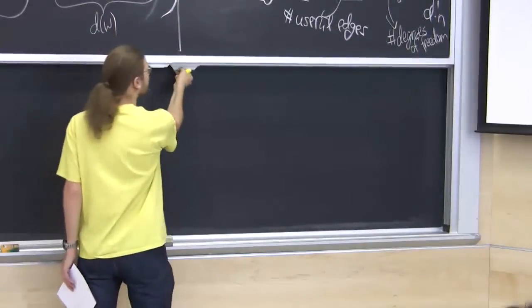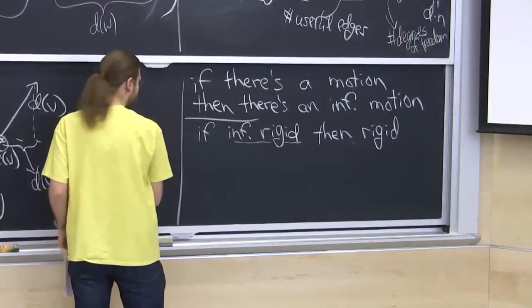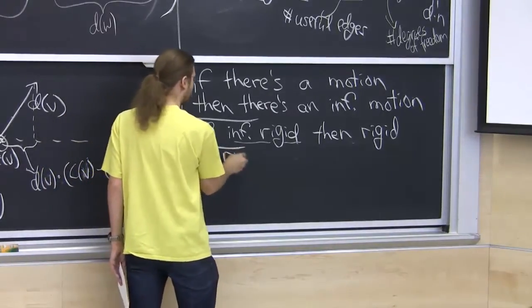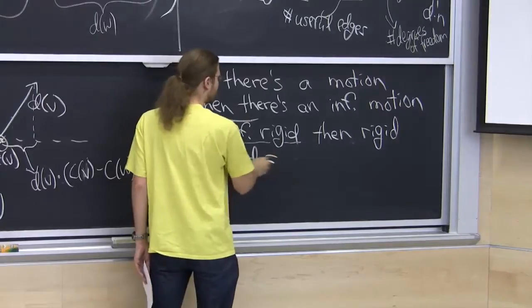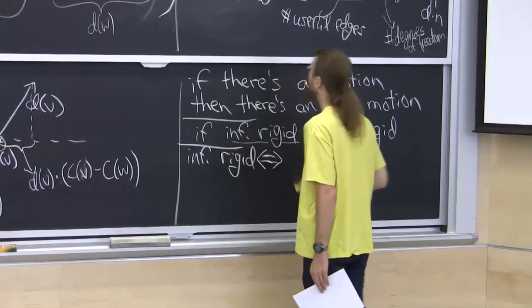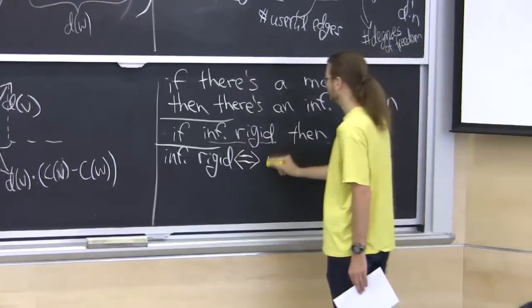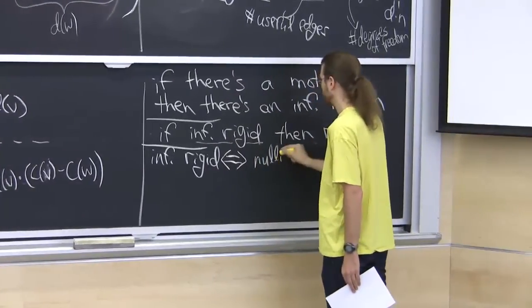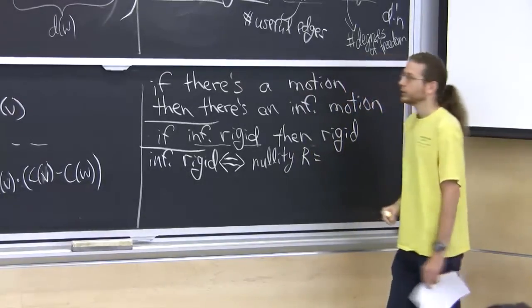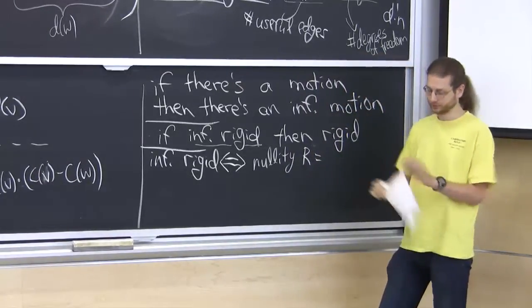And what we care about, infinitesimal rigidity, means that, or let's say it's infinitesimally rigid if and only if the nullity of the matrix is the space of rigid motions, which I have to look up.